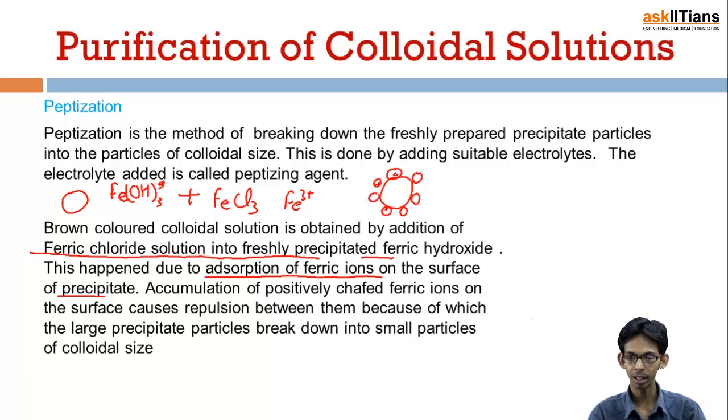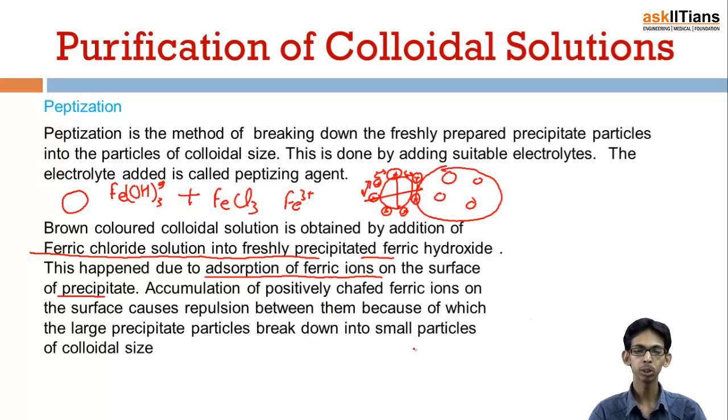All these ferric ions are positively charged, because of which they start repelling one another on the surface of the precipitate, and eventually this precipitate gets broken into small pieces, which are in the colloidal range. So accumulation of positively charged ferric ions on the surface causes repulsion between them, because of which the large particles break down into small particles of colloidal size.